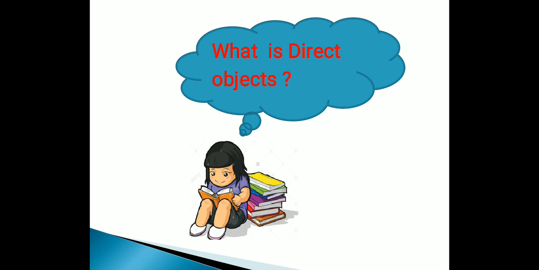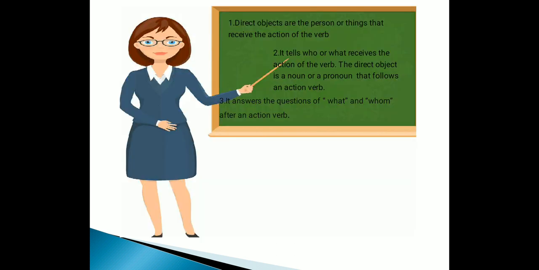Okay, let's start with direct object. What is direct object? Direct objects are the persons or things that receive the action of the verb. It tells who or what receives the action of the verb.